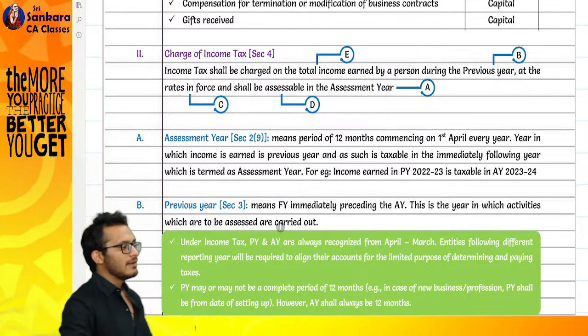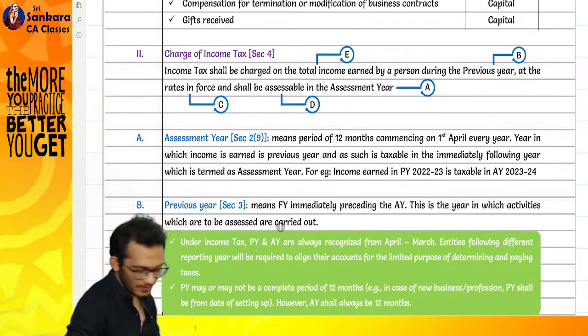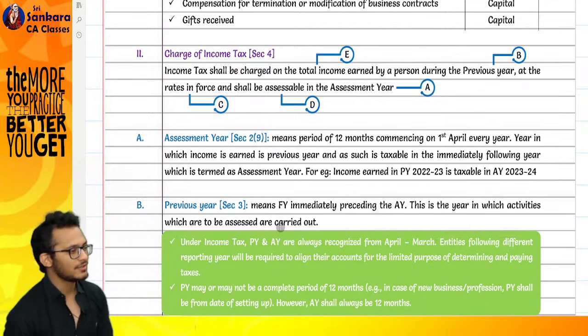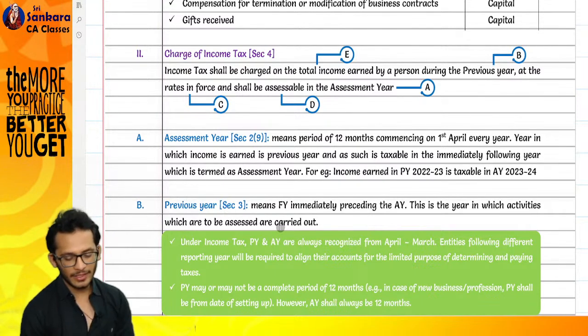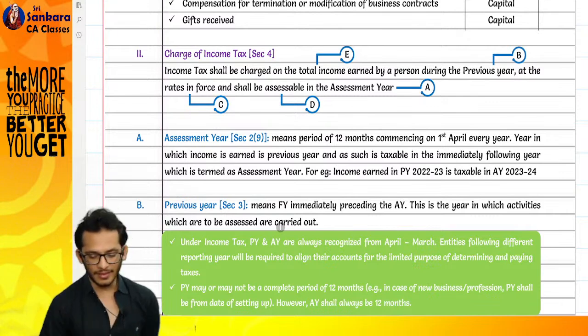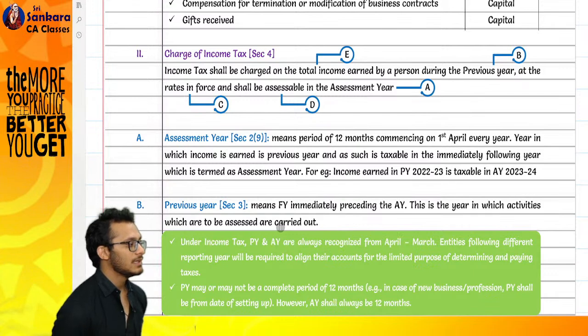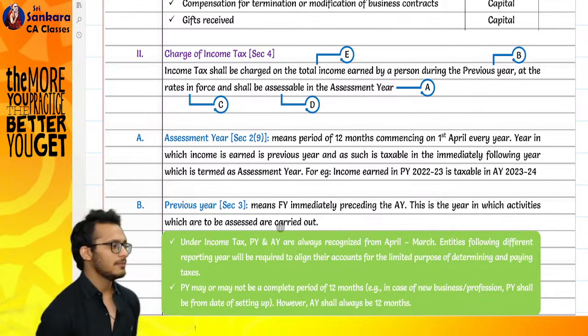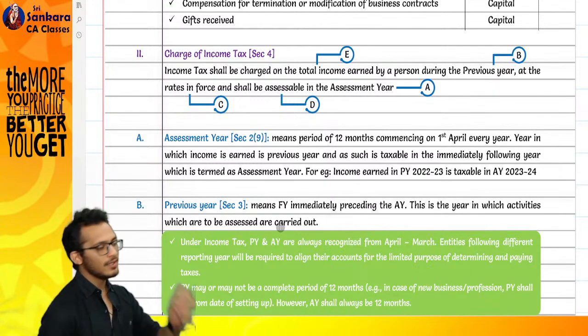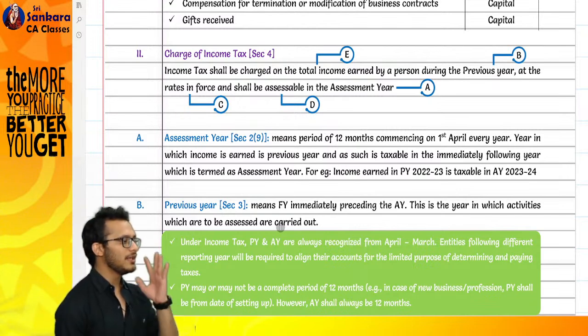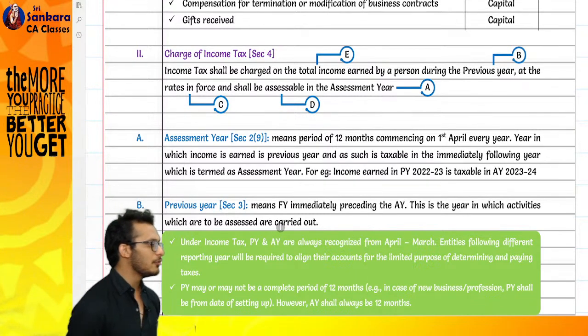The 2 lines read: income tax shall be charged on the total income earned by a person during a previous year at the rates in force and shall be assessable in the assessment year for such person.